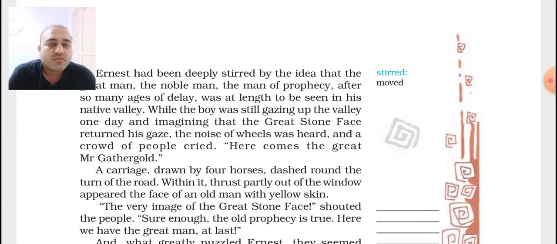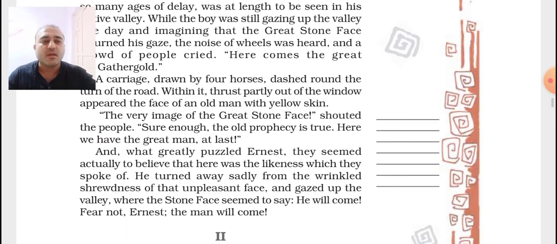Within it, thrust partly out of the window, appeared the face of an old man with yellow skin. So this is a description of Gathergold. "The very image of the great stone face," shouted the people. "Sure enough, the old prophecy is true. Here we have the great man at last." That means all the people in the valley were convinced that Gathergold is the likeness of the great stone face. That means he looks exactly like the great stone face.